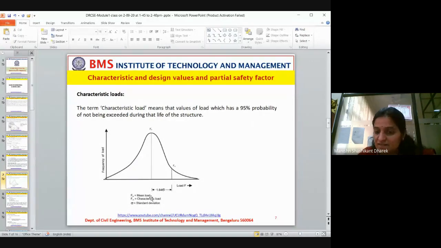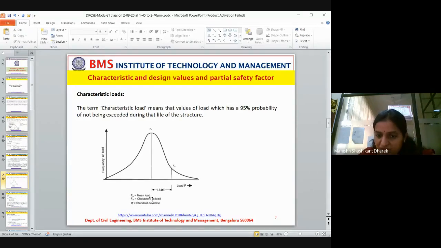Now, that is about the material. The same 95% is applied for load also. Characteristic load is nothing but the load with a 95% probability of not being exceeded by the maximum load applied throughout the life of a structure.